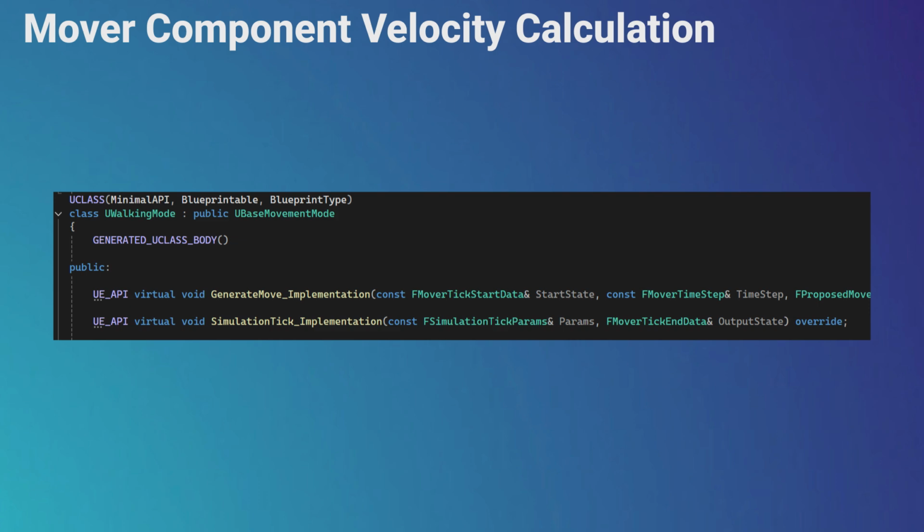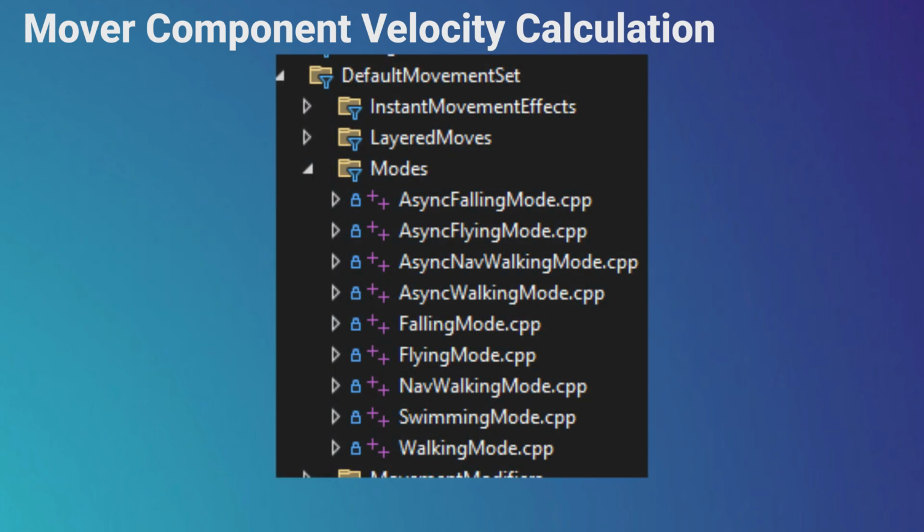After you create your custom movement mode, you can share it between projects or different characters by adding it to the mover component in Blueprint. For example, Unreal Team created a default movement set, which has an implementation of movement mode classes that give the mover component the same behavior that was previously in the character movement component. You can use it for a basic setup.